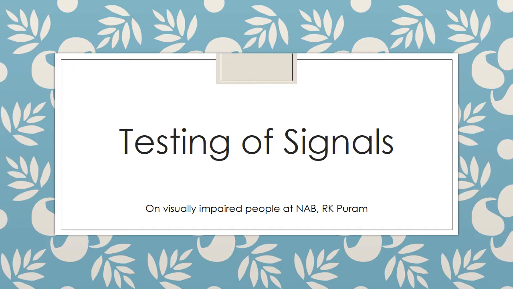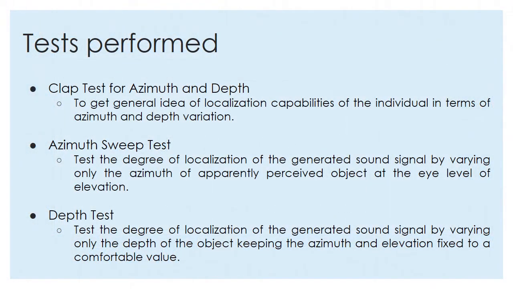To get a more practical and realistic view on the applicability of the concept, we tested some sample signals we generated on some visually impaired children at the National Association for the Blind, RK Puram. In general, the test focused on identifying the localization capabilities of the individuals with respect to azimuth, elevation, and depth. For this, we performed several tests which are described as follows.